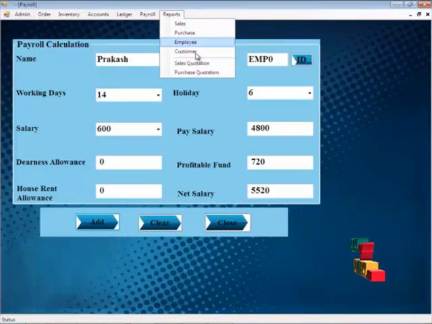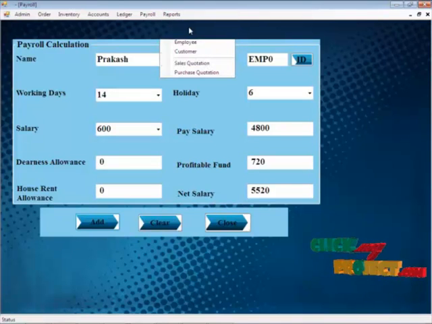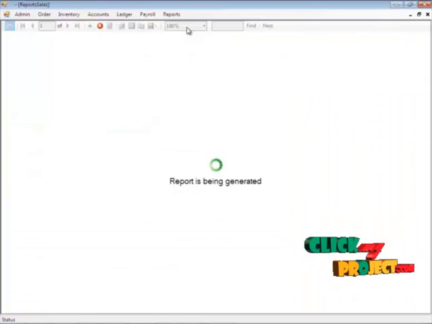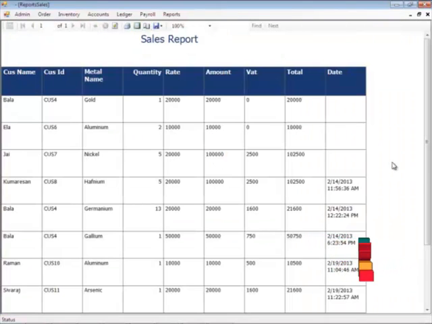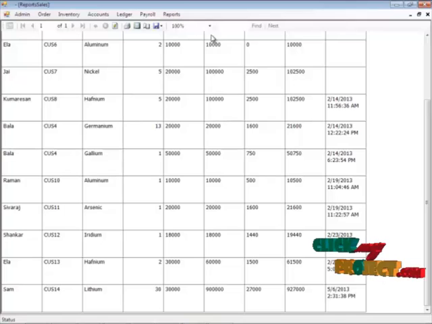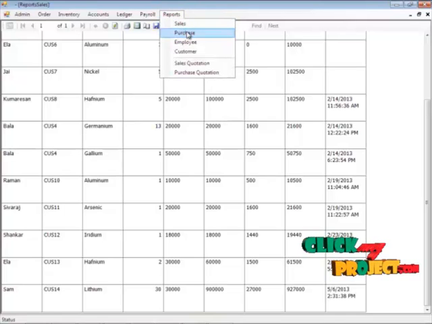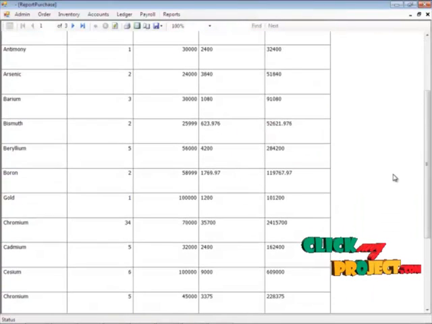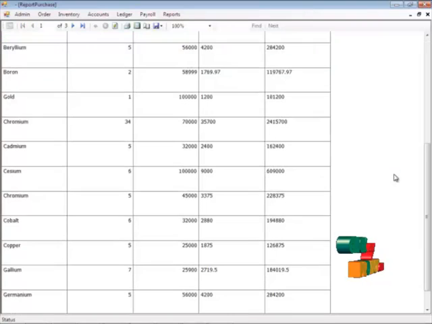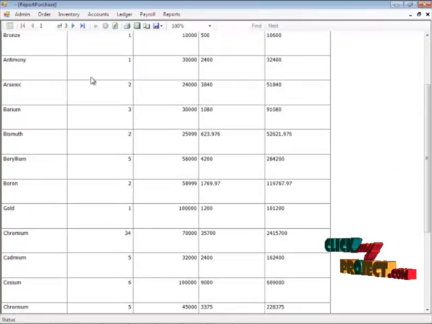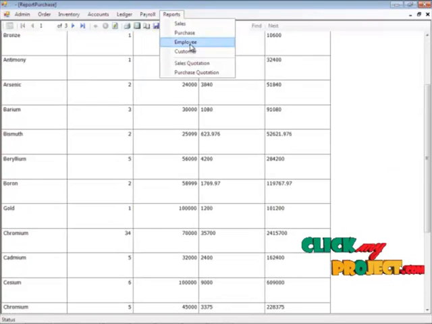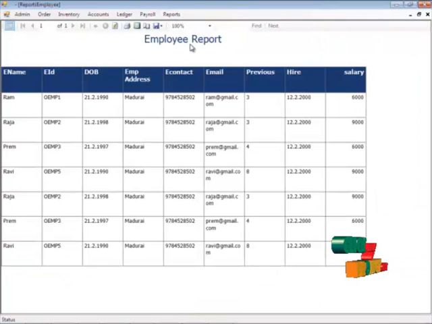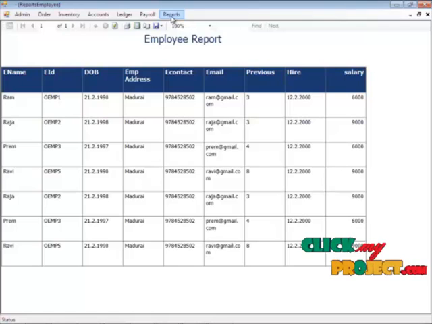And now we move on to the report. Now we select the sales report, that is how many sales have been done. Here the gold is something for purchase, and now we go on to the purchase report. Here the customer purchased some metals from another vendor, and we are going to the employee report, where we display the salary, hire date and previous experience of that particular employee.